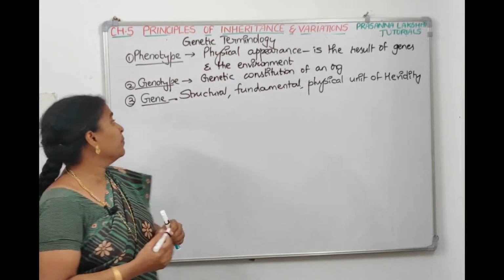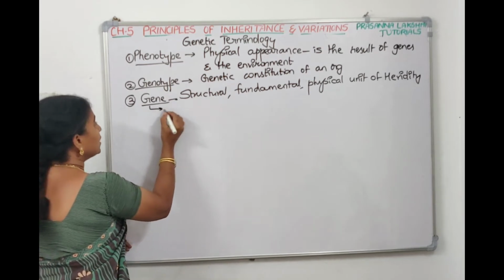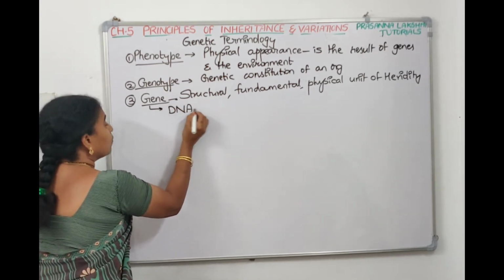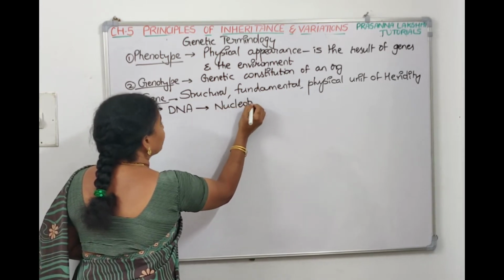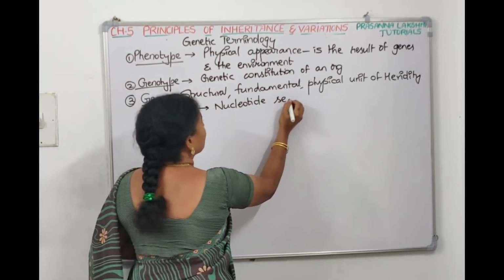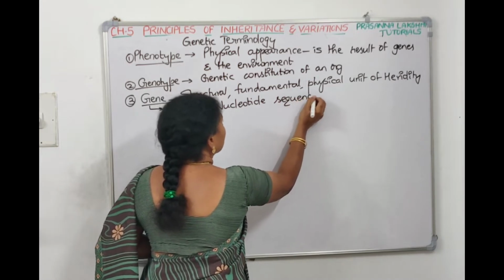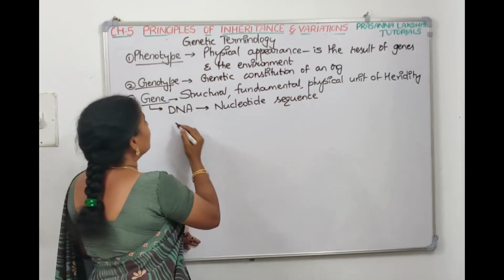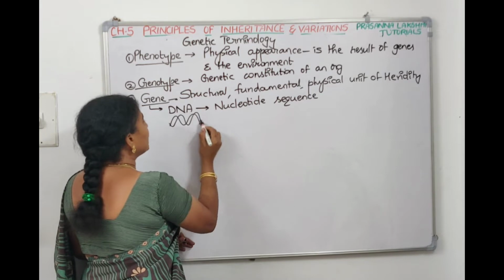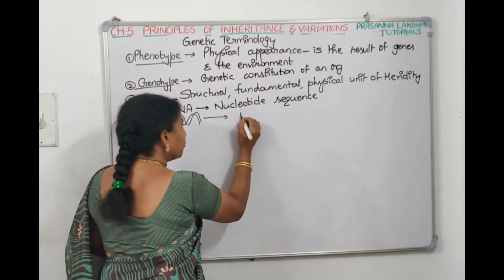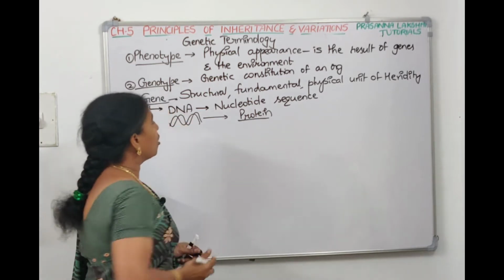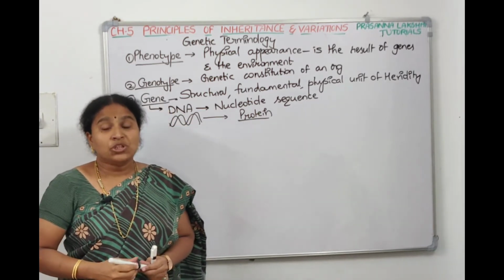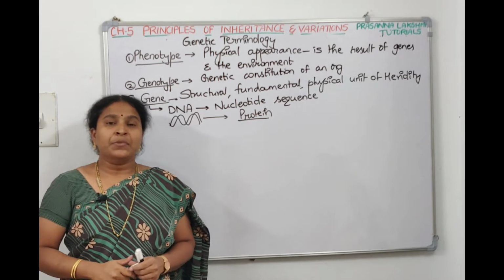So what is a gene made of? A gene contains DNA. What is DNA made of? DNA is made up of polynucleotides. A nucleotide sequence will be there. What does this nucleotide sequence determine? The nucleotide sequence will determine the protein, the amino acid composition present in a protein. So genes will code for a protein.